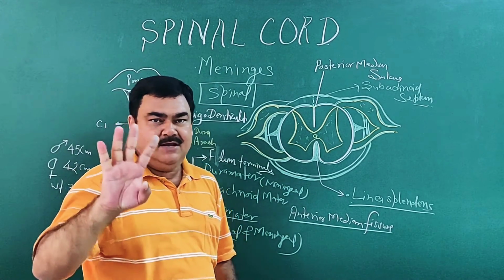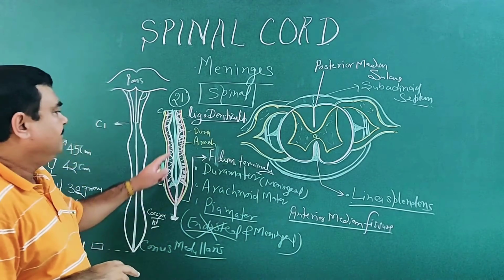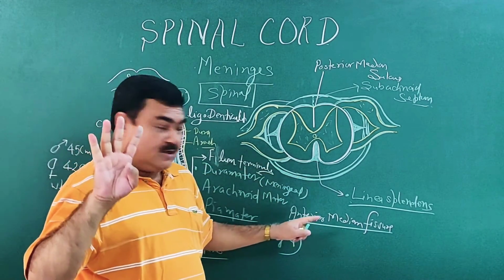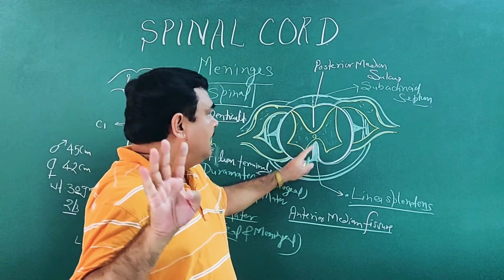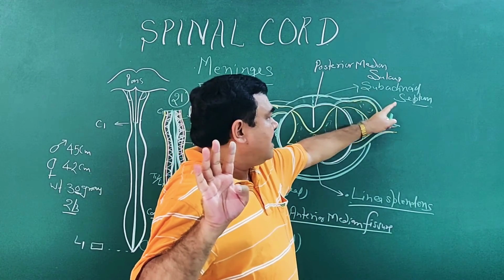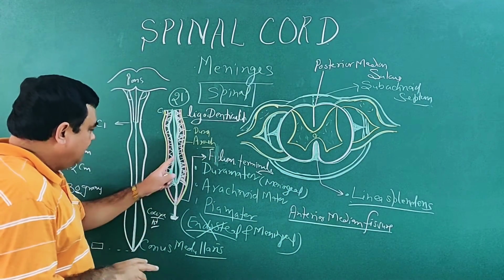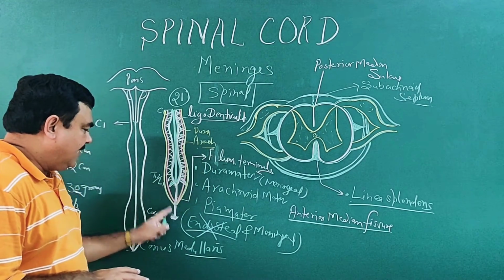So you have seen there are 4 modifications or 4 processes formed by pia mater. Linea splendens, one part. Here is subarachnoid septum, another part, and another thing here is filum terminale.